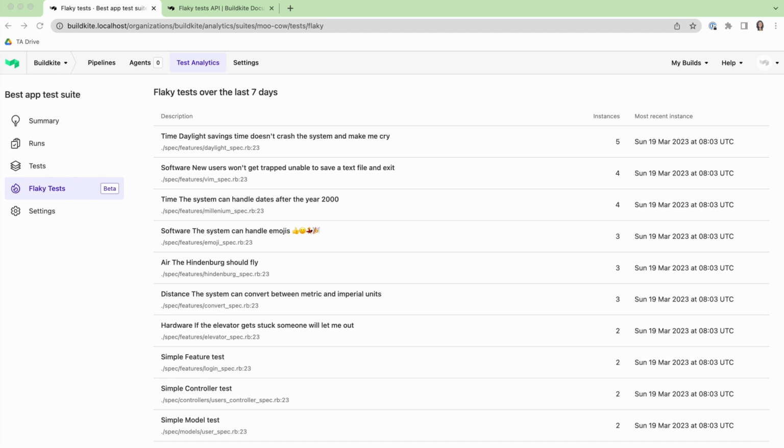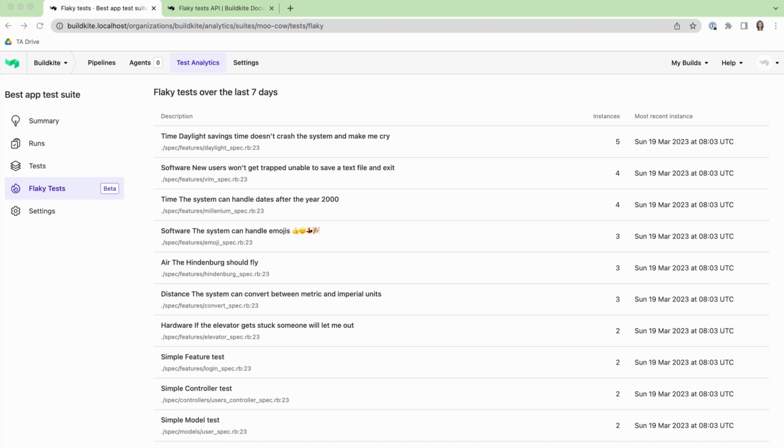And then if it's a flake, spend time to fix this flake and bring that test suite back into a reliable status. So what are we doing to help? Before we released this feature, Test Analytics gave you lots of information about your tests, perhaps more observability than you had before, but we aim to go a lot further than that. We want to give you automatic insights into how to improve or maintain your suites without you or your team needing to analyze data yourself or spend time building additional tooling layers on top of what we give you. So our Flaky test tracker is the first big feature off the ranks to get to that future of automated insight.